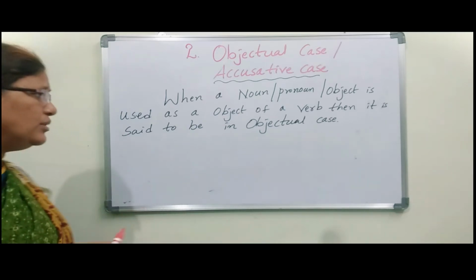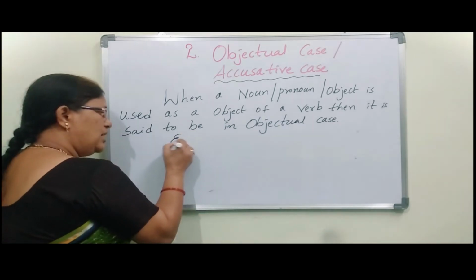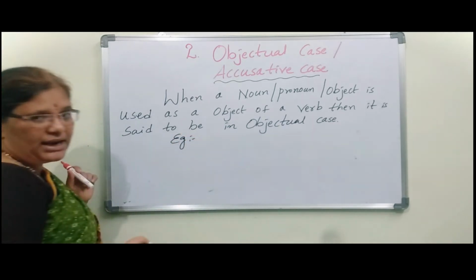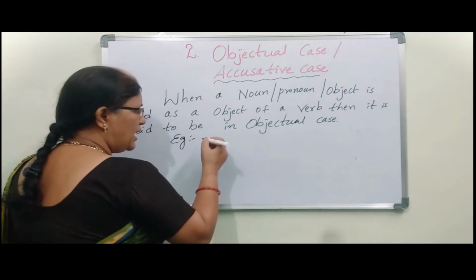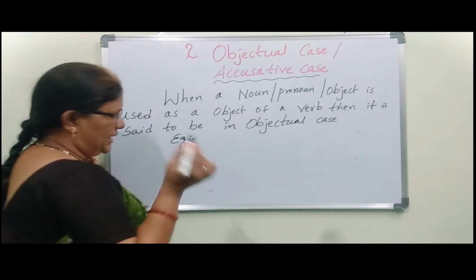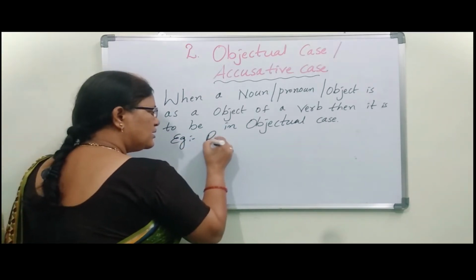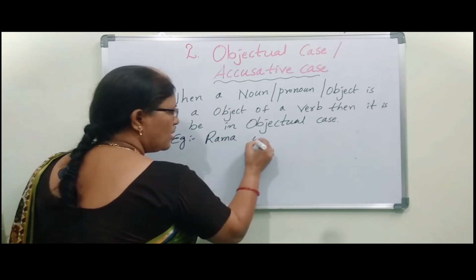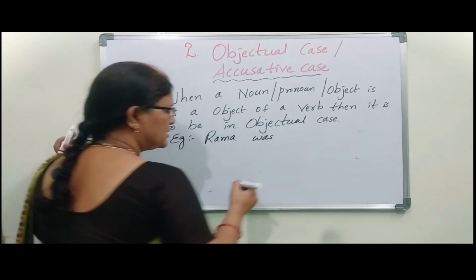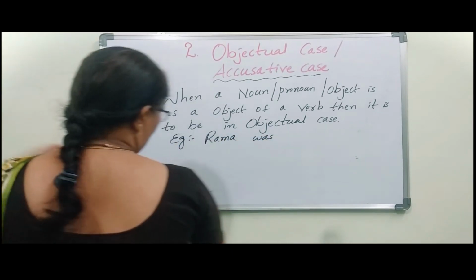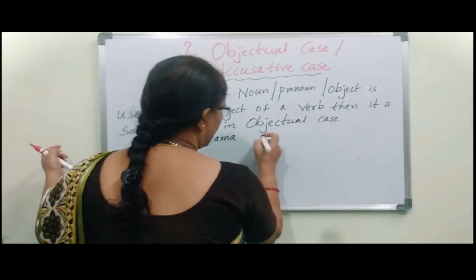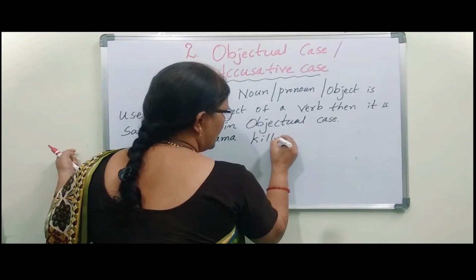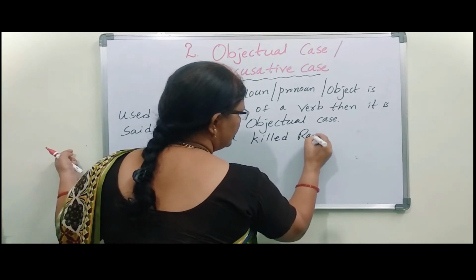So first we have to observe the example, then we can understand easily. In the previous example I said Ravana was killed. Now, Rama killed Ravana.